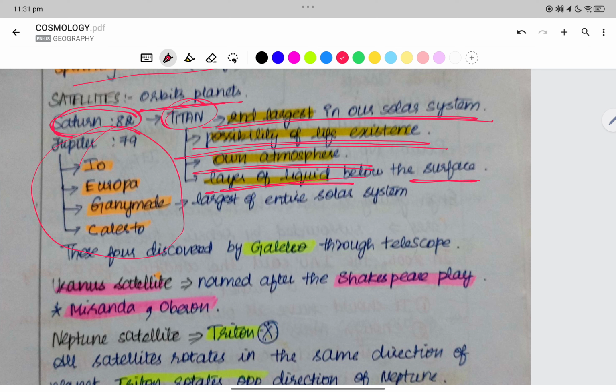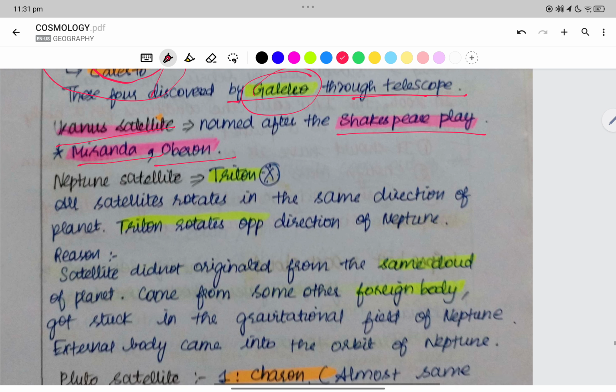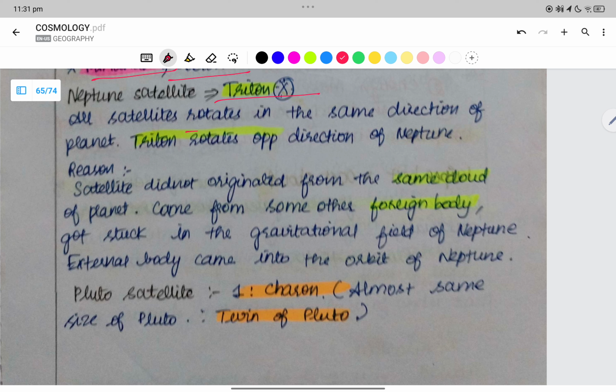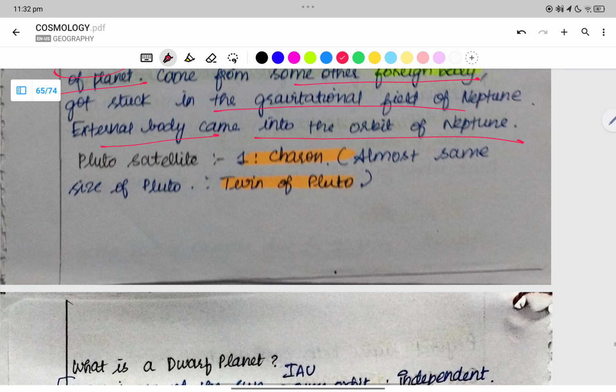Now Jupiter's satellites are Io, Europa, Ganymede, and Callisto. These four were discovered by Galileo through a telescope. Uranus's satellites are named after Shakespeare plays, like Miranda and Oberon. Neptune's satellite is Triton. All the satellites rotate in the same direction, but Triton rotates in the opposite direction of Neptune. Satellites do not originate from the same cloud as the planet. It came from a foreign body that got stuck due to the gravitational force of Neptune. An external body came into the orbit of Neptune.